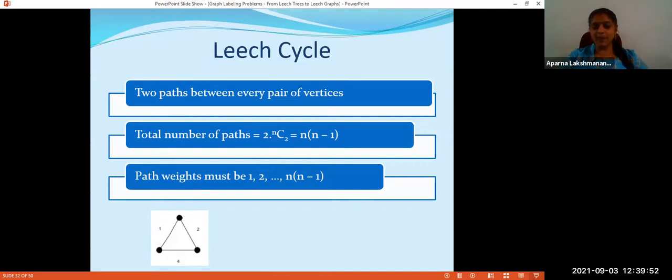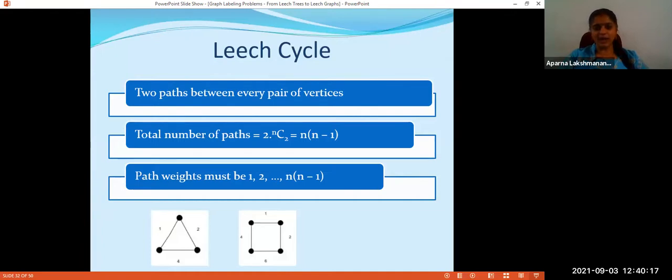Please note that the path need not be induced; we are considering all sorts of paths. So 1 plus 2 gives me 3. 4 plus 1 is 5 and 4 plus 2 is 6. Here there are 3 vertices, so 3 into 3 minus 1, that is 6 paths, and I have obtained all path weights from 1 to 6. So I can be sure that this is a Leech labeling.